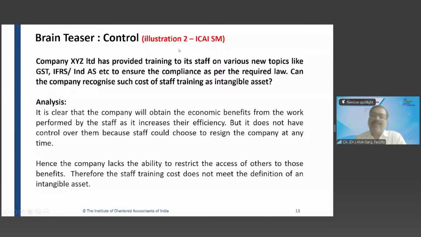So, sir, what if I have given training to the staff and the company gets a bond filled from the staff that you can't move from this company for at least 2 years? There is a bond in a lot of companies. Yes, sir. In that case also they can break the bond and pay the compensation. Absolutely right, Saminathan. I am pleasantly surprised by this answer.